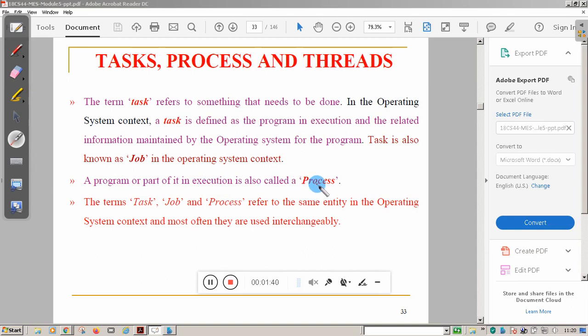So students, please remember, process is an active entity. But program is a passive entity stored in the form of a file in the disk. I repeat, process is an active entity. Program is a passive entity stored in the form of a file in the disk. So the terms task, job and process refer to the same entity in the operating system context.